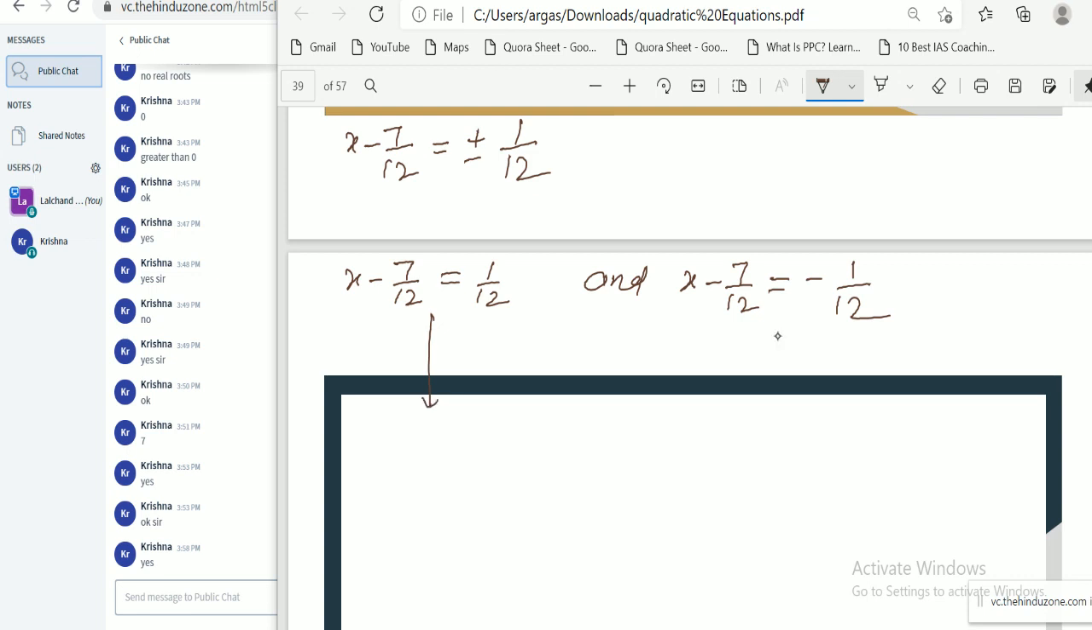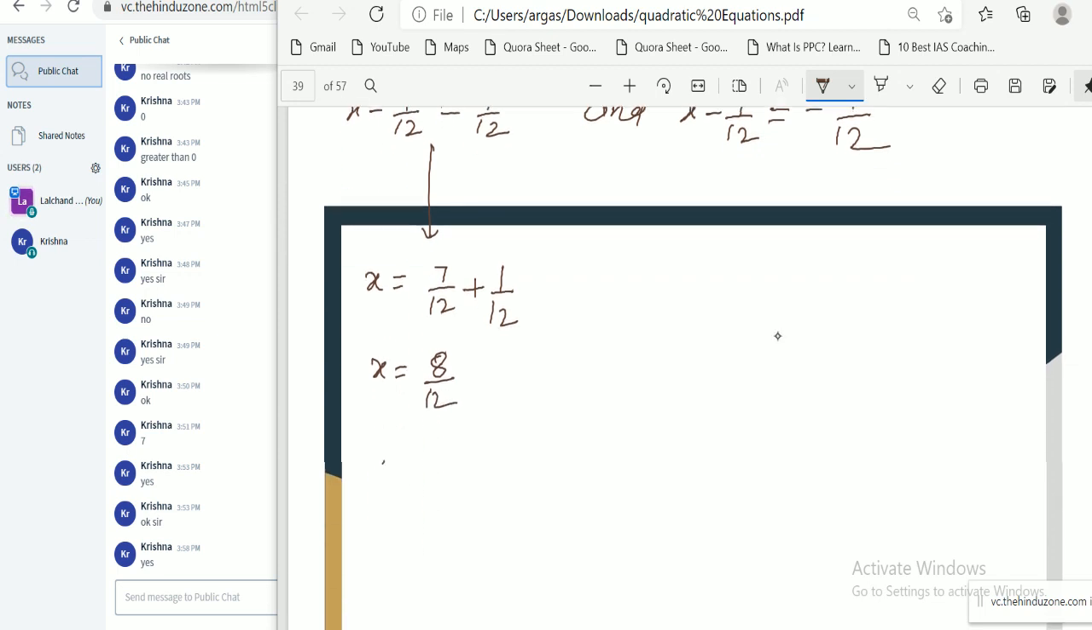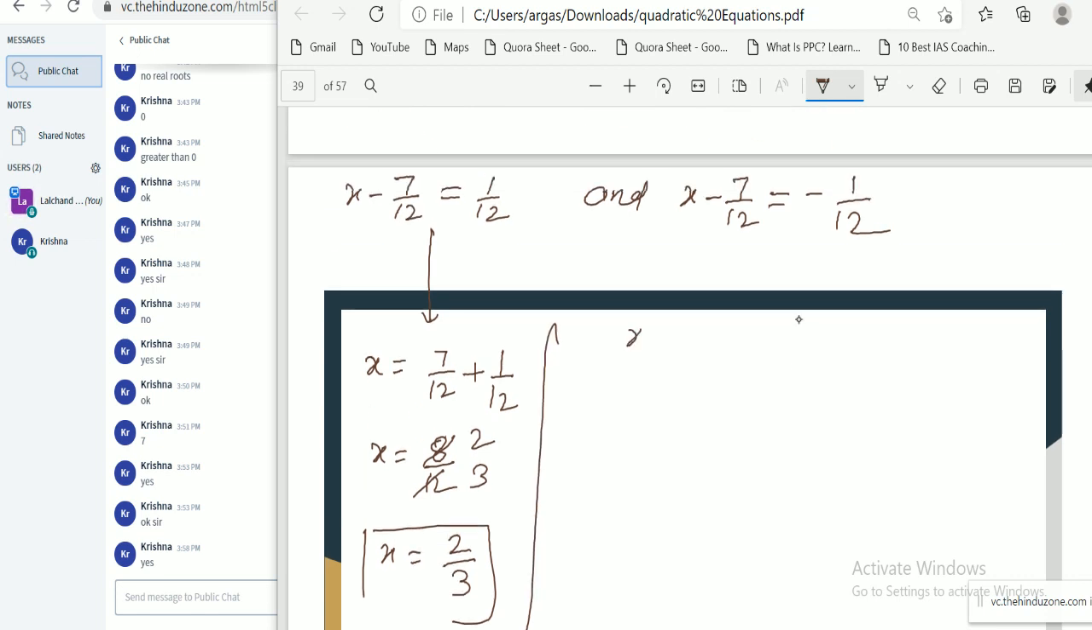Now if we simplify this, x equal to 7 by 12 plus 1 by 12, by taking this to this side. Then x equal to 8 by 12. Then x value is 2 by 3, cancelling by 4. Similarly, if we simplify this part, x equal to 7 by 12 minus 1 by 12, then x equal to 6 by 12 equal to 1 by 2. So the next root is 1 by 2.